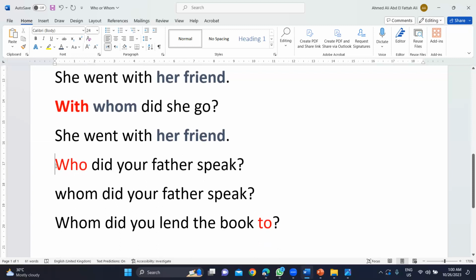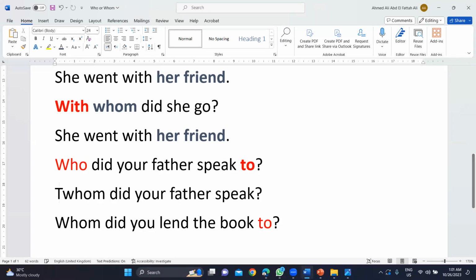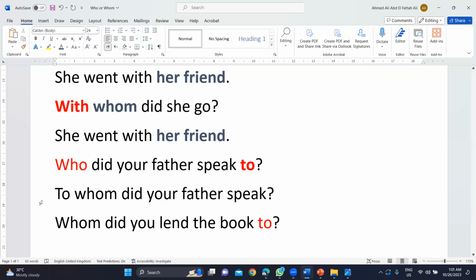Another example. Who did your father speak to? So again, to is a preposition. But if I ask using whom this time, I will put the preposition at the beginning. So I say, to whom.